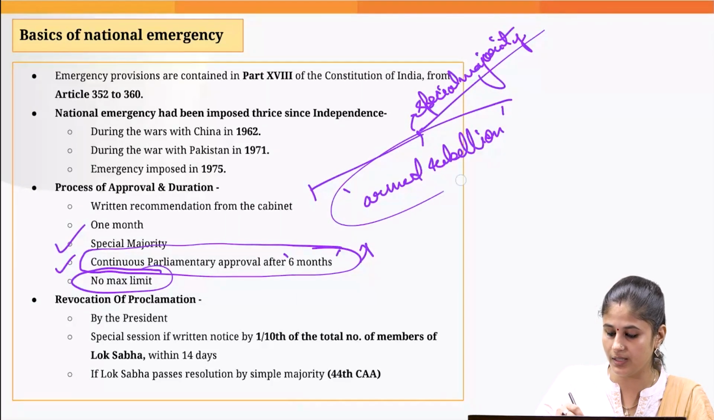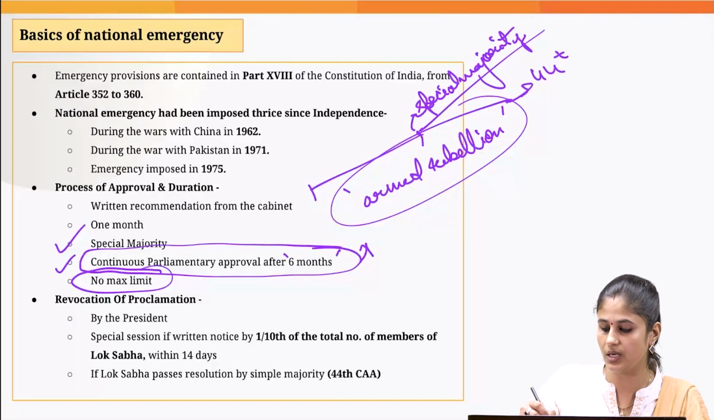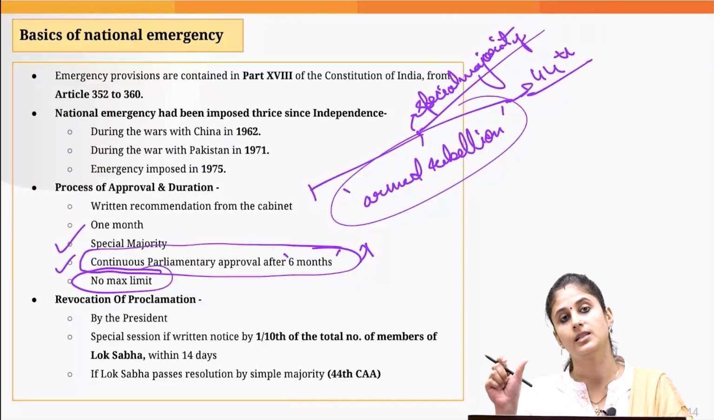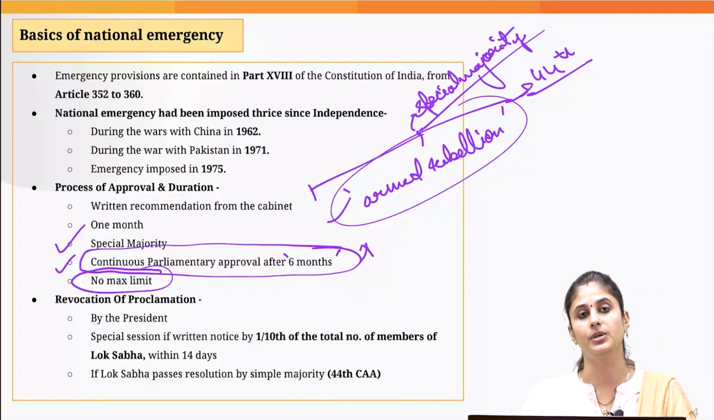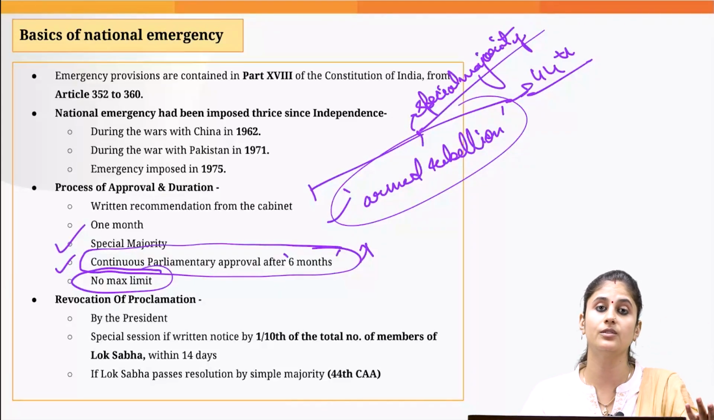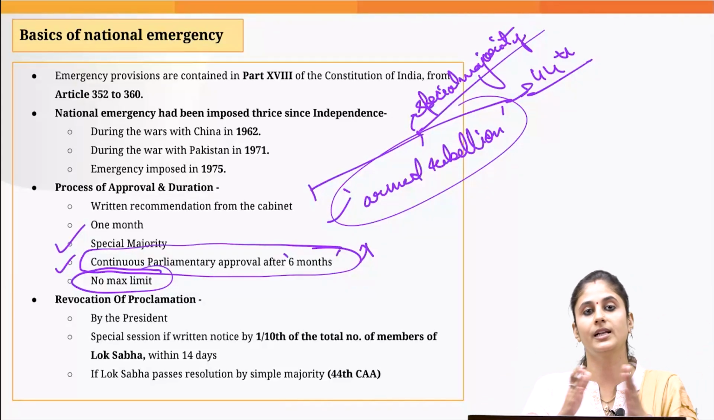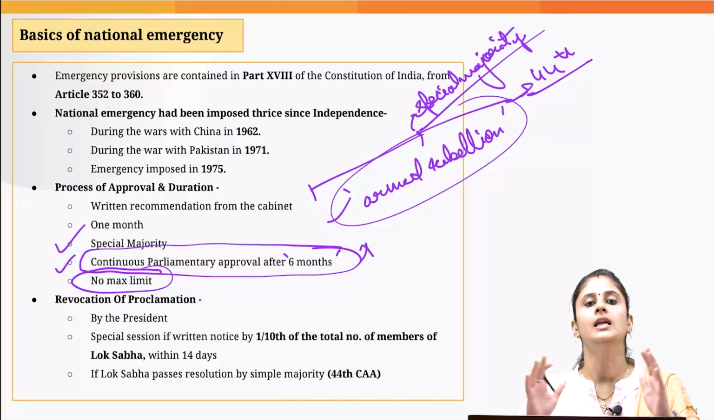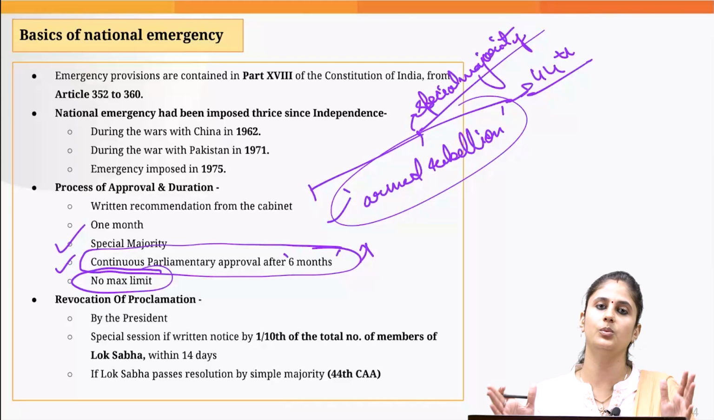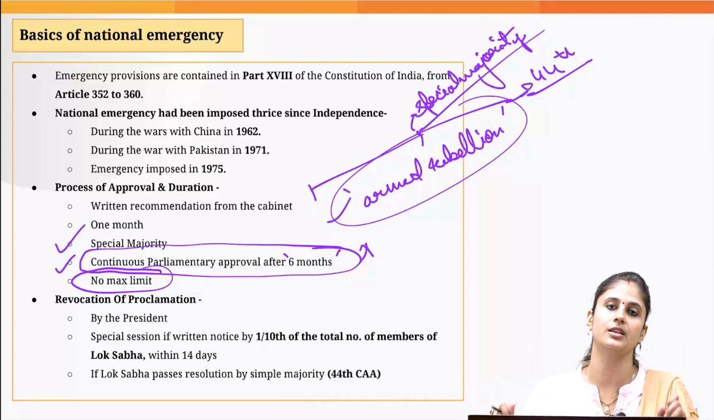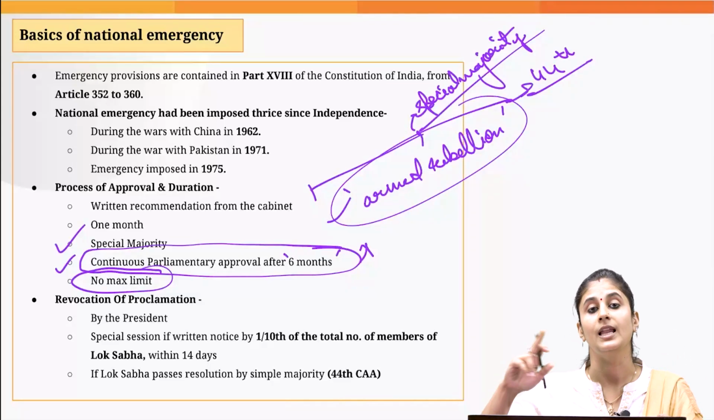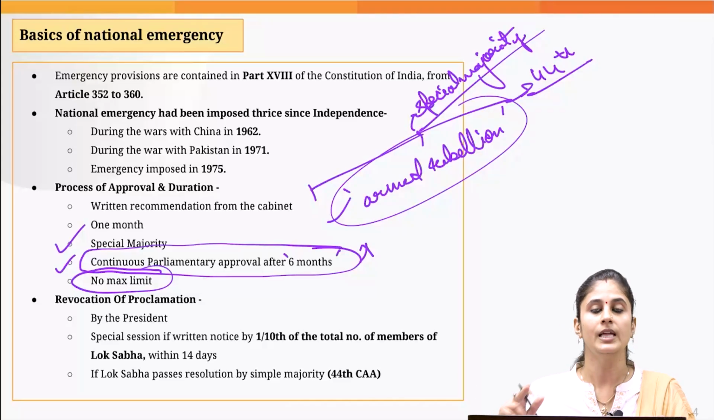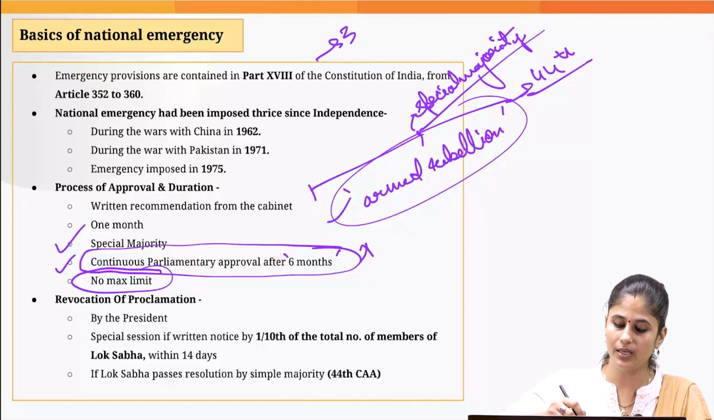In place of internal disturbance, the 44th Constitutional Amendment Act replaced this with armed rebellion. Now, if India is engaged in war, how can we set a limit that national emergency could be in operation for a limited point of time? That is the reason in the constitution we have not provided the maximum time frame till which the national emergency could remain in operation, like what we have in case of President's rule. In case of President's rule, it can remain in operation for a maximum time period of 3 years.